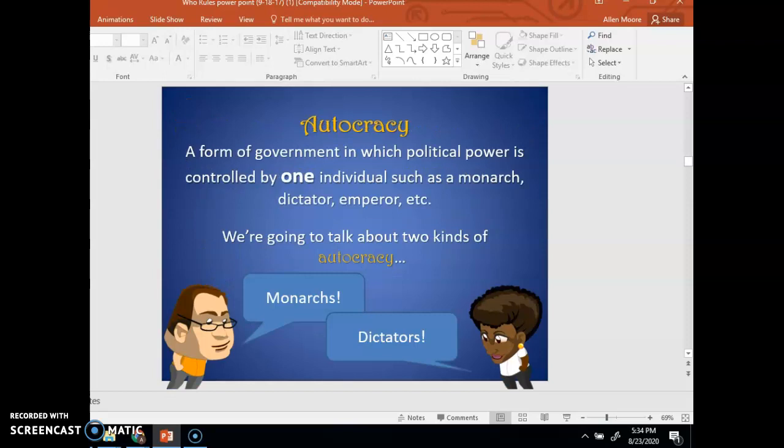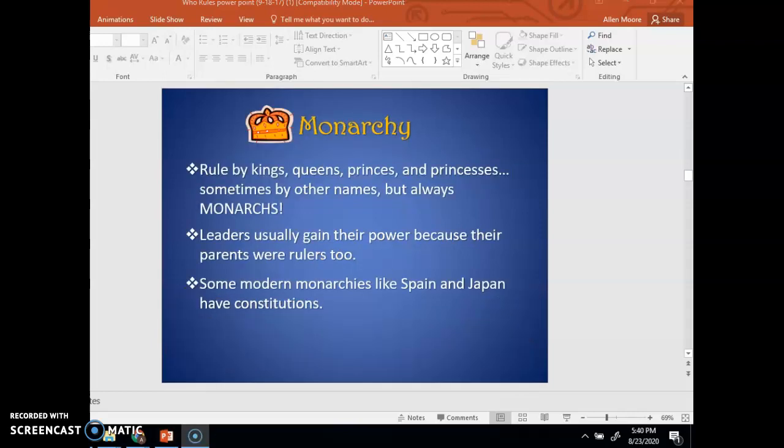Now I want to talk about autocracy. It's a form of government in which political power is controlled by one individual, such as a monarch, a dictator, or emperor. Some countries also have what we call a monarchy. It's where government is ruled by kings and queens.